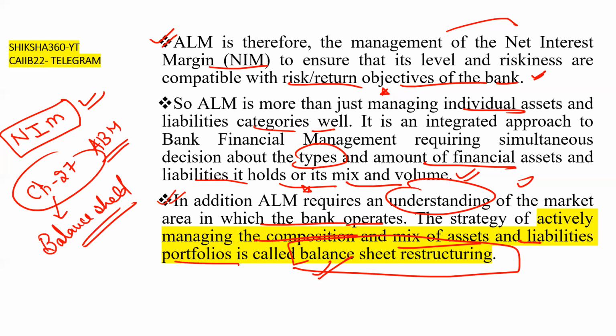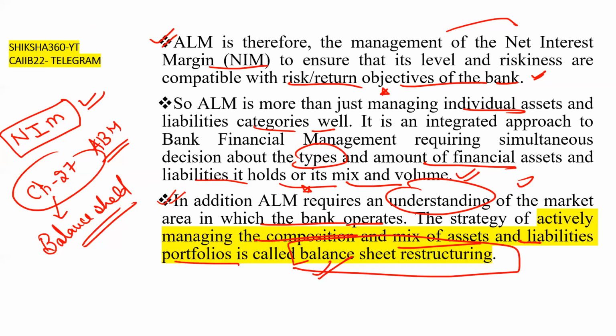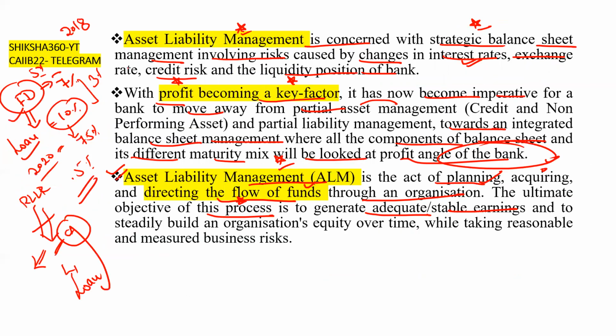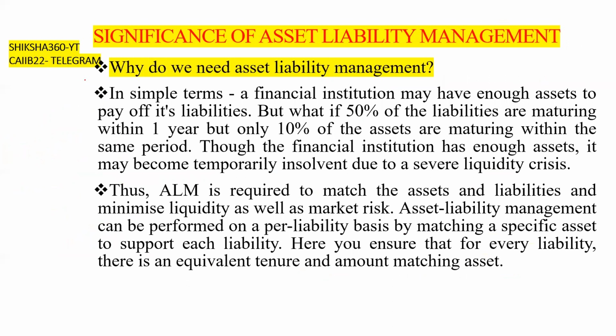So now we will move towards the next point: significance of asset liability management. What is the significance? Here we have discussed one example, where we have given a fixed deposit at a fixed interest rate of 7% for 10 years, or 5 years. Similarly we have a loan. Why do we need asset liability management? That is the first thing we have to understand.